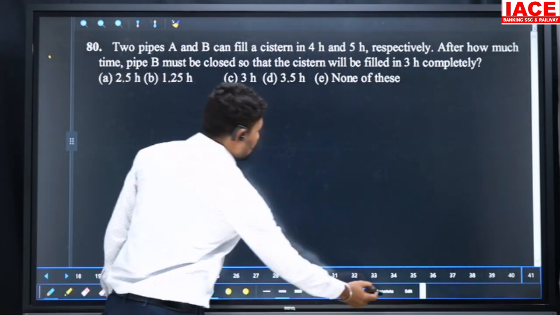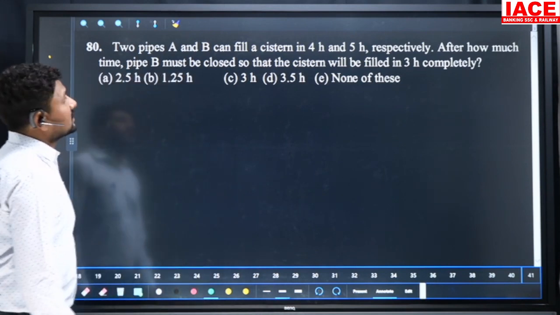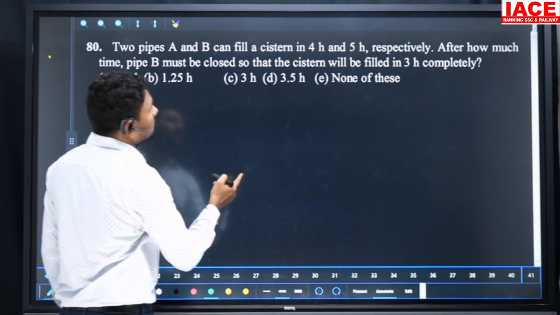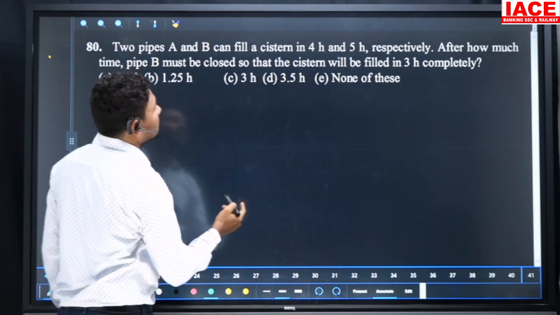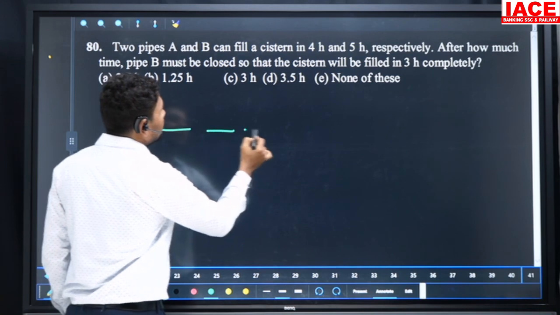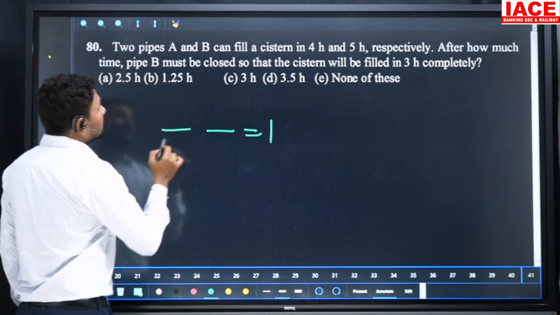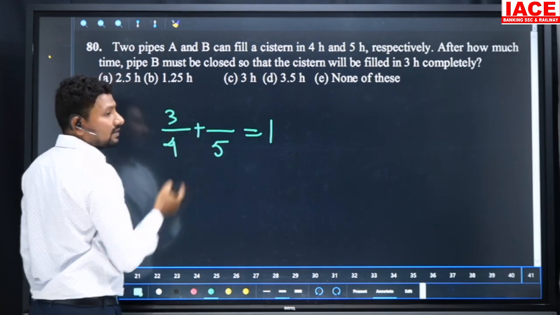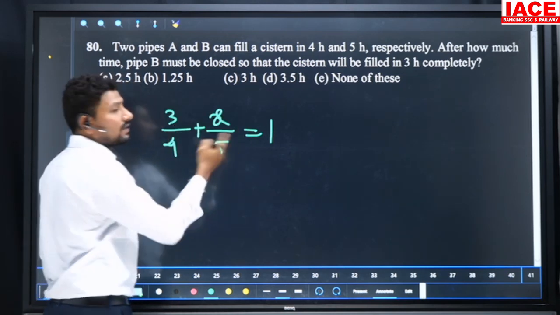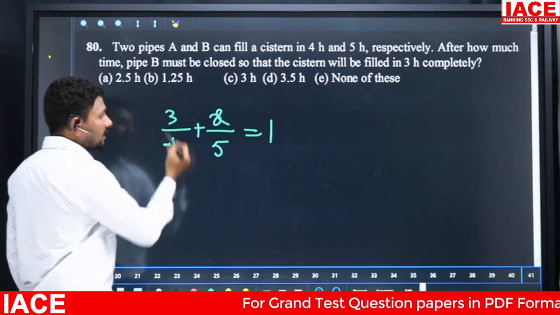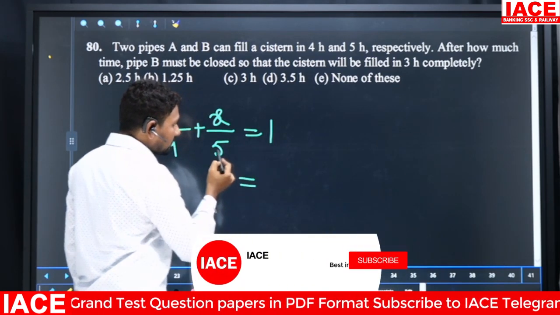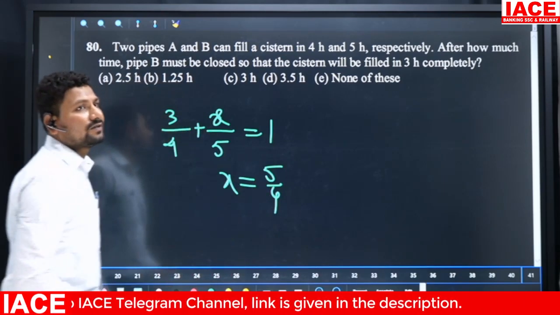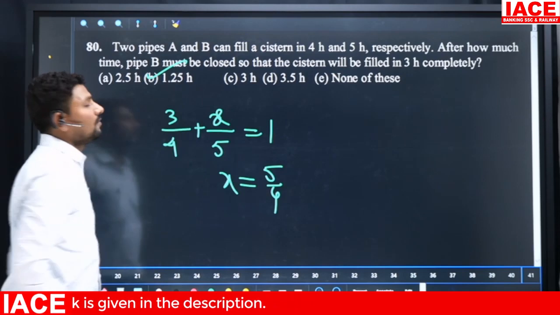Next question. Two pipes A and B can fill a cistern in 4 hours and 5 hours respectively. After how much time must pipe B be closed so that the cistern will be filled completely in 3 hours? That means the total time taken is 3 hours. The first pipe fills in 4 hours, the second pipe fills in 5 hours. The first pipe is working for the complete 3 hours, but for how many hours is the second pipe working? That is the x value we should calculate. 3 by 4 will come, leaving 1 by 4. The 5 will be multiplied, so it is equal to 5 by 4. X is equal to 5 by 4 times 1 by 4. 1 by 4 is equal to how many hours? 1.25 hours.